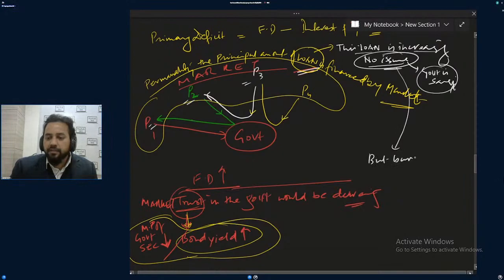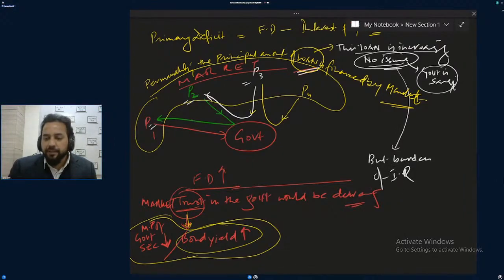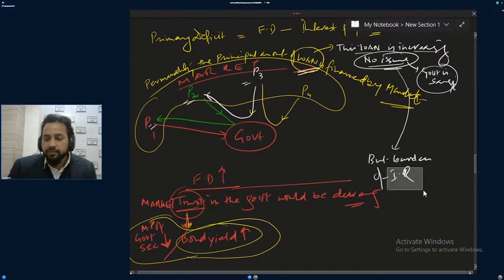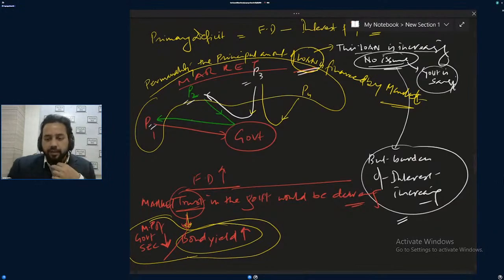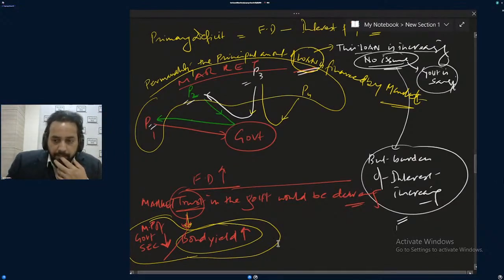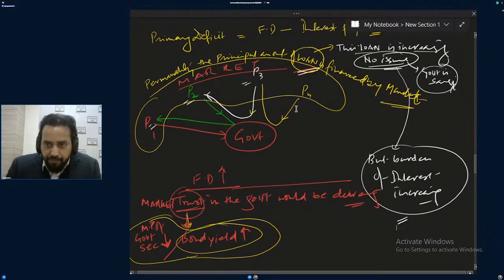But the burden of interest payment is increasing, and that's why, as you have seen, the burden of interest is increasing. So this I have talked about with respect to the basic budget.